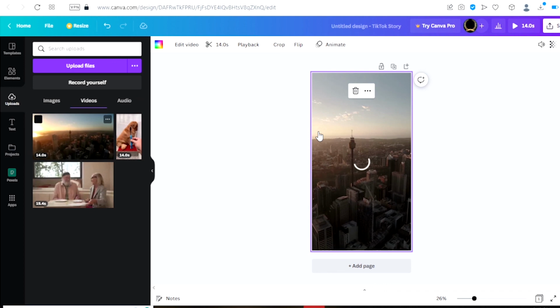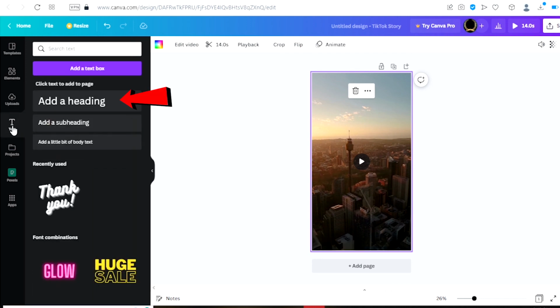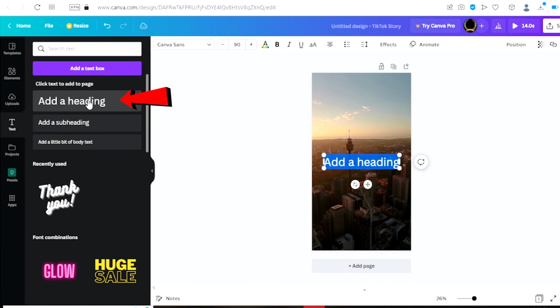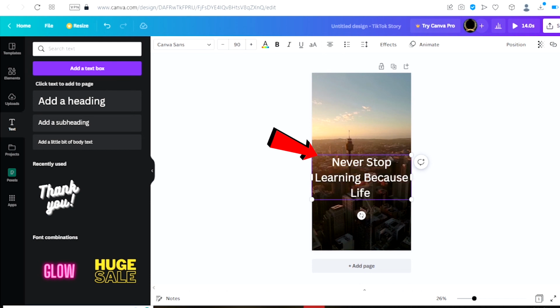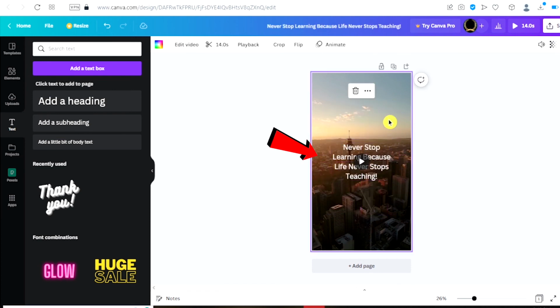The next thing is to put on the inspirational text we got from Pinterest.com, which says, "Never stop learning because life never stops teaching." To do that, click on the text right here, and then click on Add a Heading. From here, all you have to do is click on the text and retype the quote we just got from Pinterest.com. Once you are done, you can drag it around and position it to the middle.